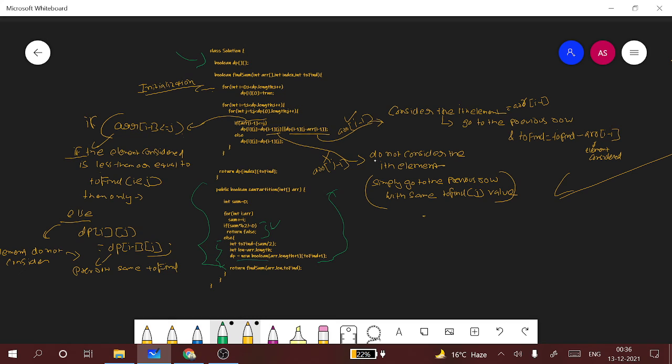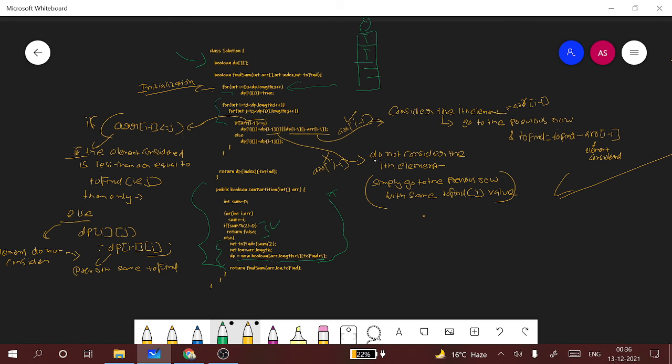In this we will initialize dp as a boolean array of size array.length plus 1 by to find plus 1. We will be passing it to the find sum method. As stated earlier, we'll be initializing this condition: for I equals 0 to dp.length, the first column is true, because here we need to find 0 as the sum.